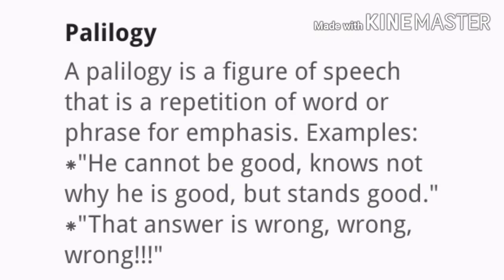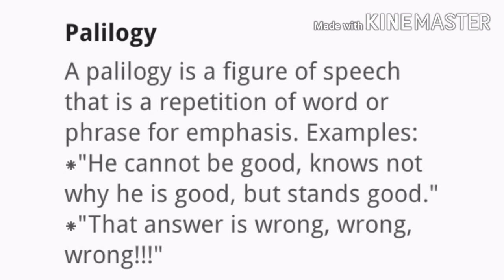Palilogy. Palilogy is a figure of speech that is a repetition of a word or phrase for emphasis. Examples. He cannot be good, knows not why he is good but stands good. Here the word good is repeated in one sentence. And in the second sentence, that answer is wrong, wrong, wrong. Here the word wrong is repeated in a sentence. So for palilogy, one thing that you should remember is that in any sentence, any word will be repeated several times.